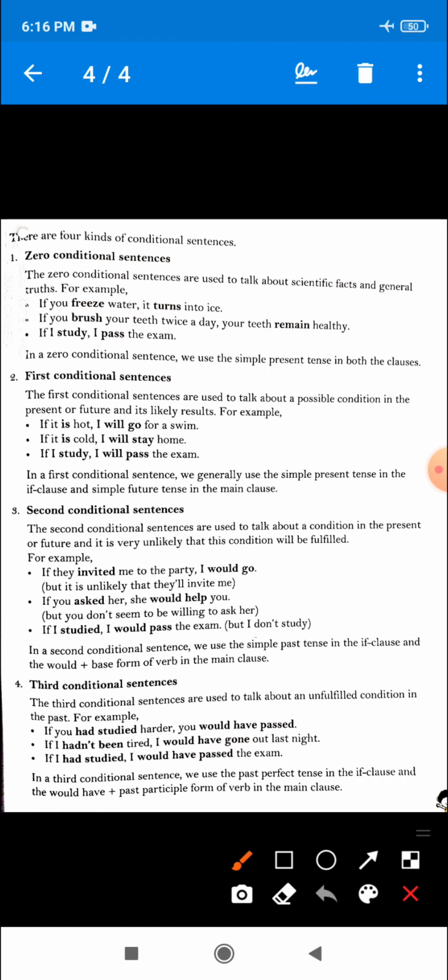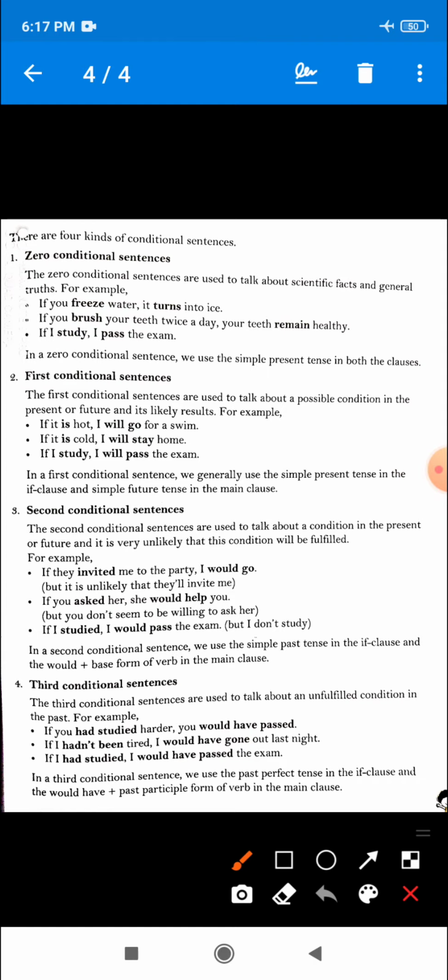I mean to say, the second conditional sentence is used to talk about a situation, a condition that is unlikely to happen or is imaginary.